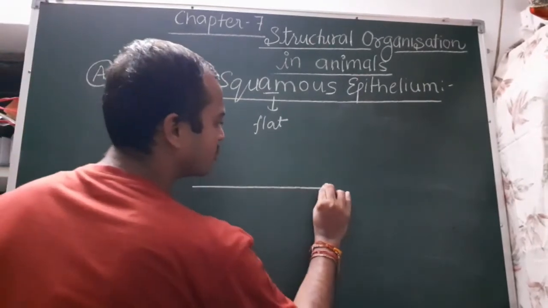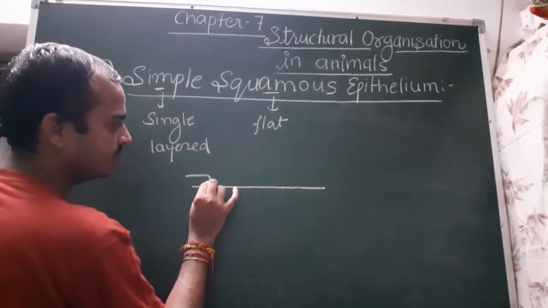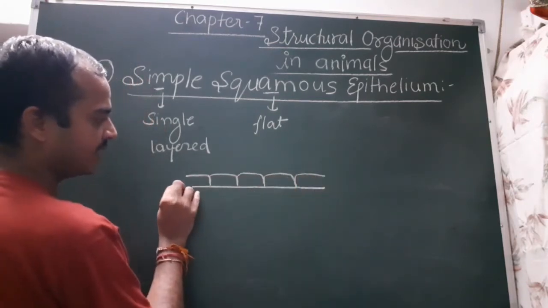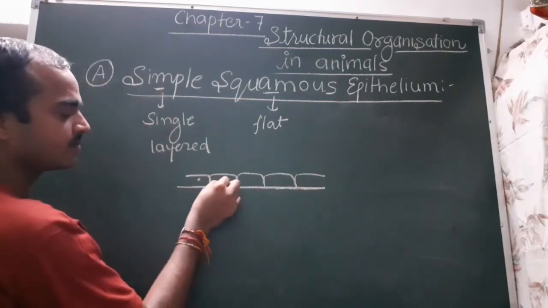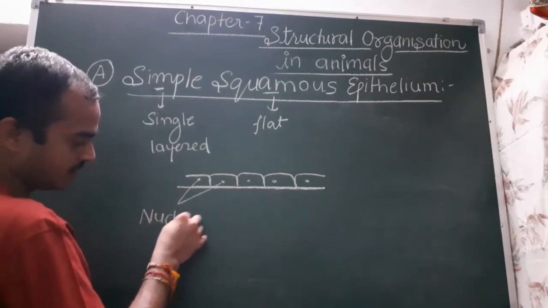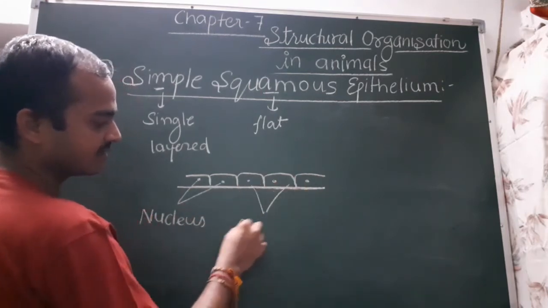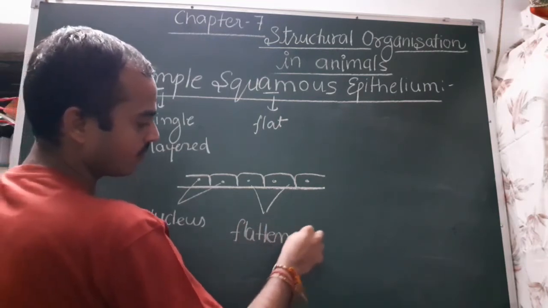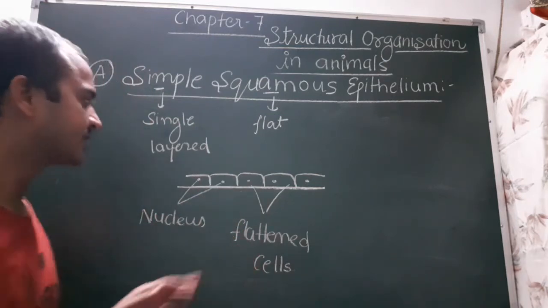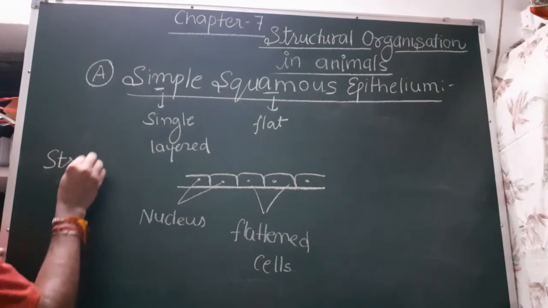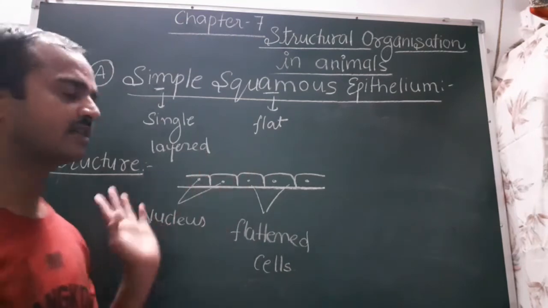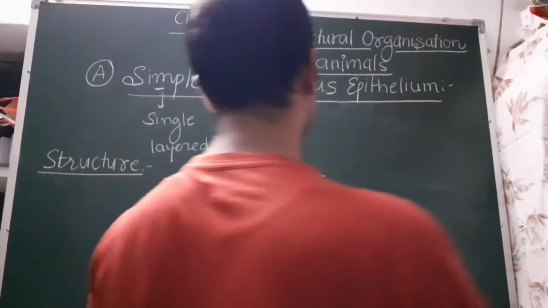So we will draw the cell like this. These are the flattened cells and they are present on this basement membrane. These are the nuclei, and these are the flattened cells. So simple squamous epithelium is structurally like this. This is the structure of simple squamous epithelium. It contains flat cells.